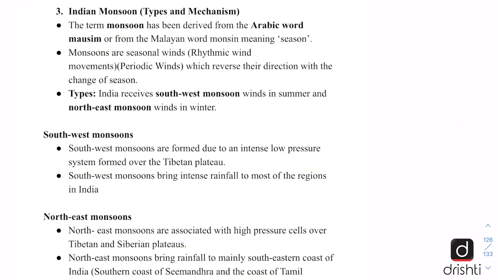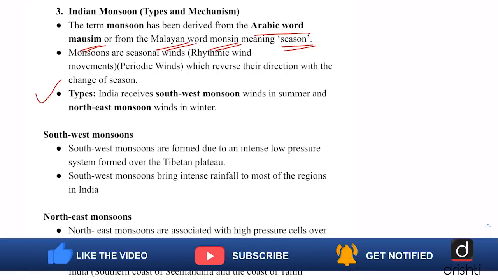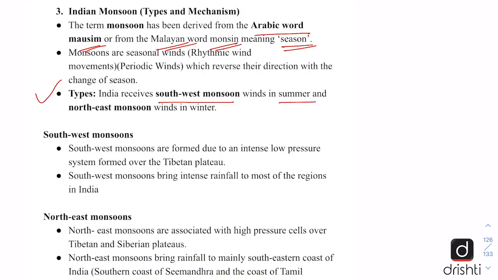Finally, let us look at the Indian monsoon, the types and the mechanism. So the term monsoon, as we all know, has been derived from the Arabic word mausim. Also, sometimes it is said that it has been derived from the Malayan word called monsin. Both mean season. And the meaning of monsoon is the seasonal reversal of winds. And India receives southwest monsoon winds in summer and northeast monsoon winds in winter.